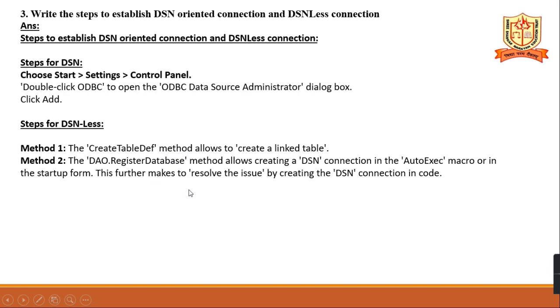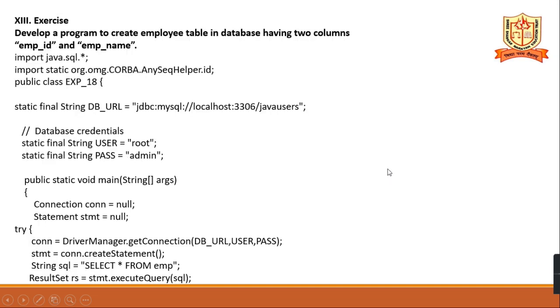Is it clear? So create the method and link table connection. Develop a program to create an employee table in the database having two columns, the employee ID and the employee name. Here the program is given, employee is the table name.